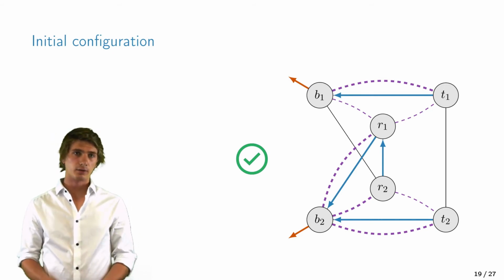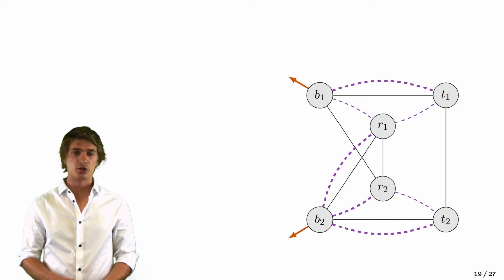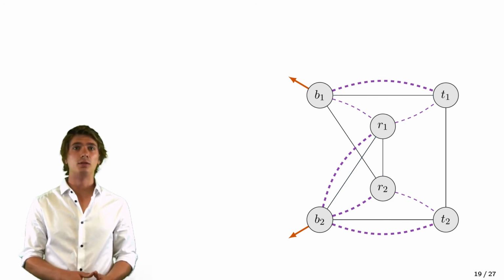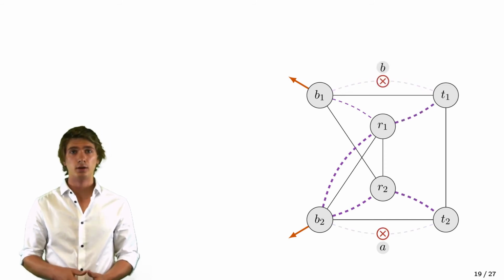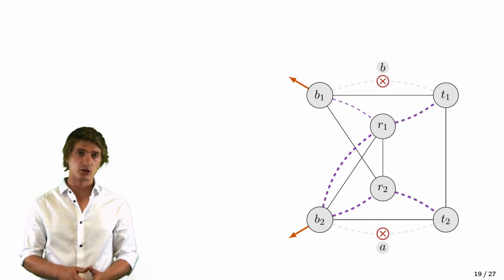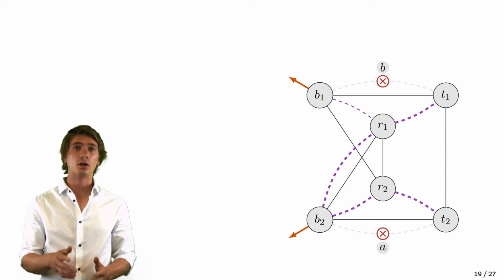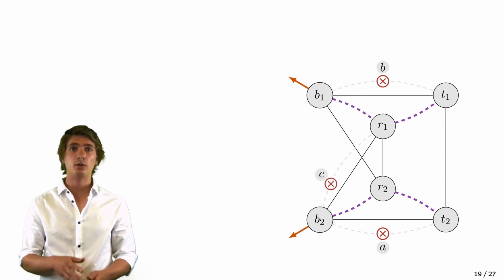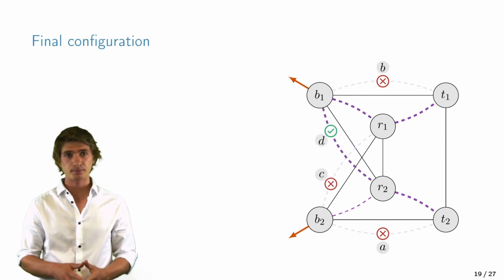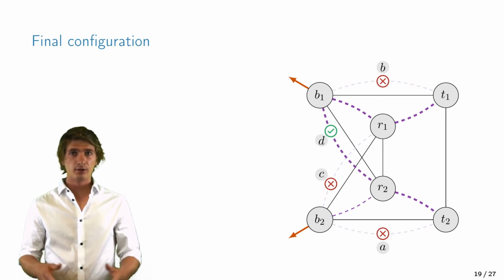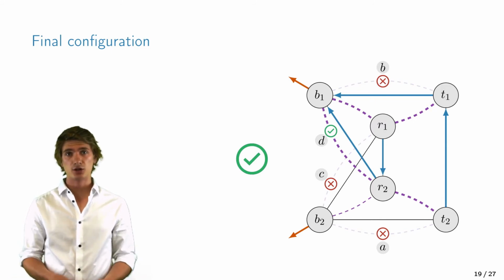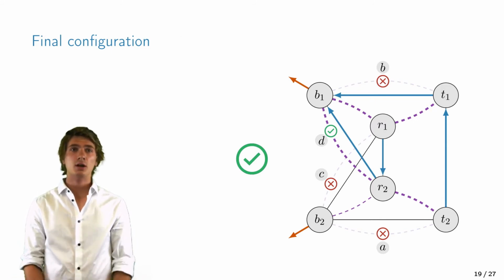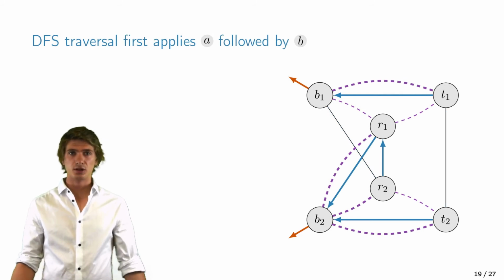Now for the final configuration, we remove the 2 direct sessions between B2 and T2, and the one between B1 and T1. In addition, we replace the session between B2 and R1 with a new session between B1 and R2. And this is the resulting forwarding state where all routers choose B1 as an egress point. And again, it is a valid configuration, there is no forwarding loop. So let's solve this problem using the DFS algorithm.